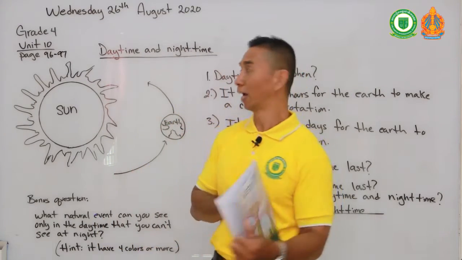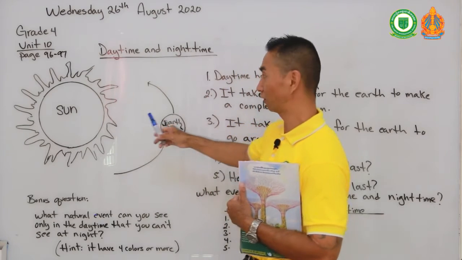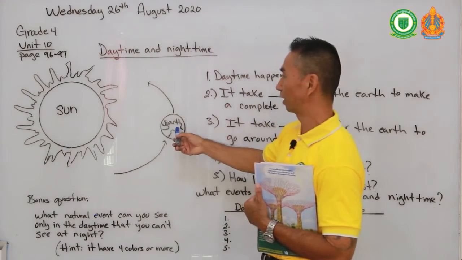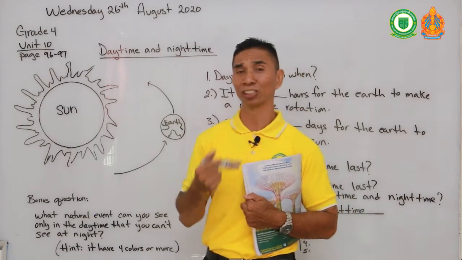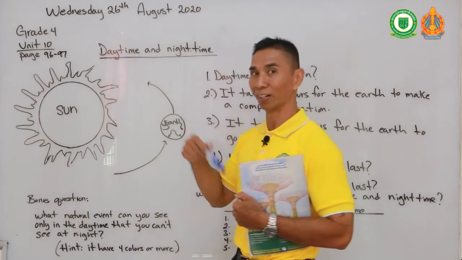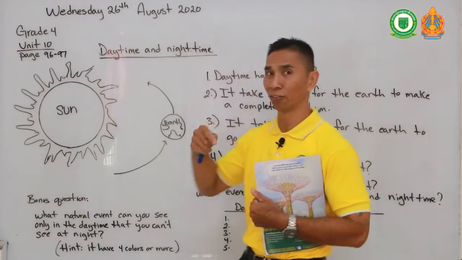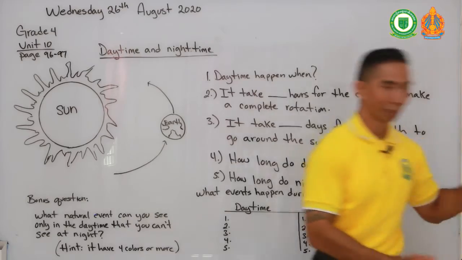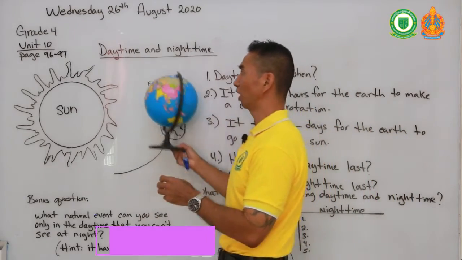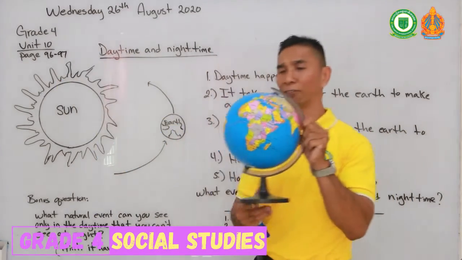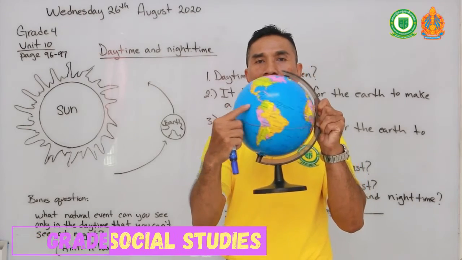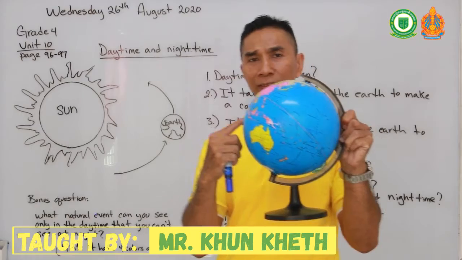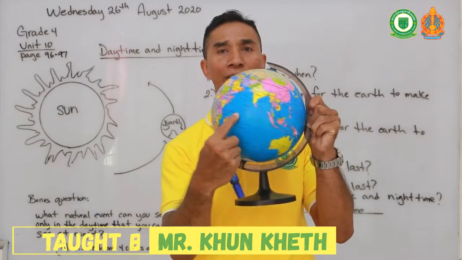So, as we have known here, you see my diagram, this is the sun, and this is our planet Earth. As we have learned through your science class and also our social studies class, we know that the Earth has a rotation. The Earth spins around the sun, but it also has a rotation of its own. So how many hours does it take for the Earth to spin around its rotation?